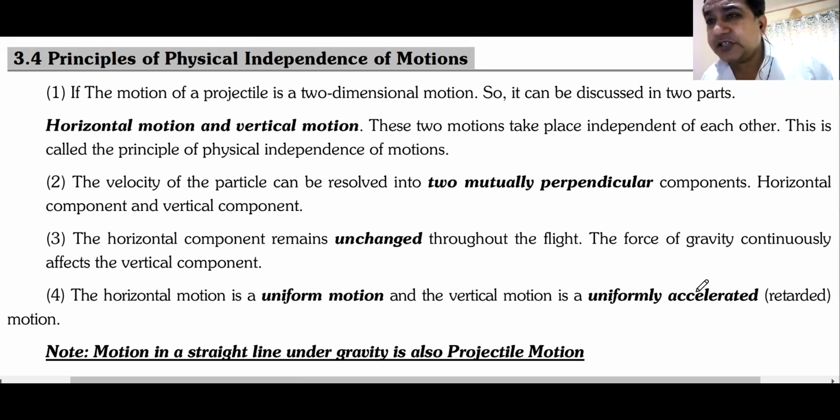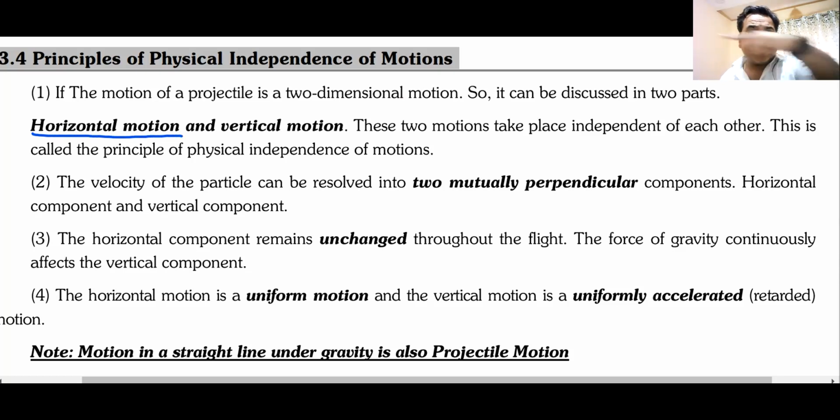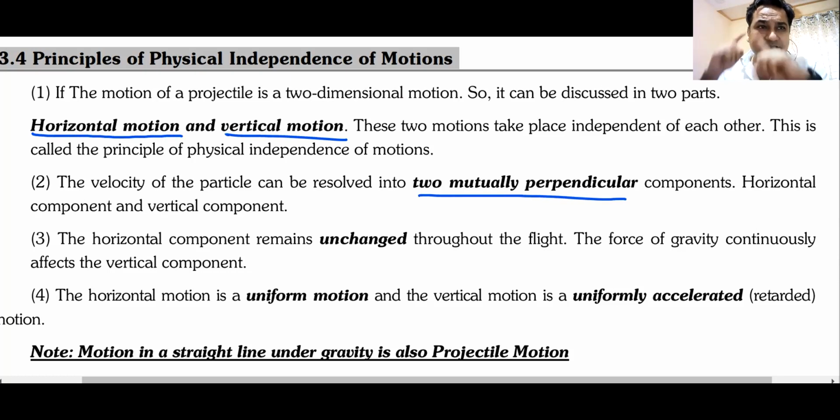Now this projectile motion, if you get any problem which is not a straightforward problem, any problem in projectile motion or motion in 2D can be thought of as consisting of two problems. One is the horizontal motion along the x-axis. The other one is the vertical motion along the y-axis. These are two perpendicular directions and two perpendicular motions happening at the same time.